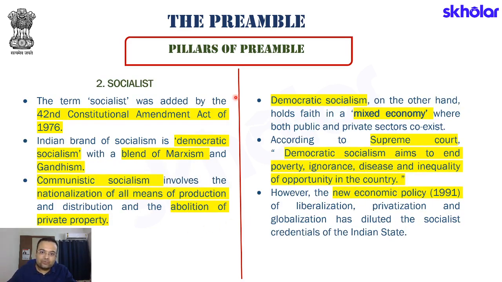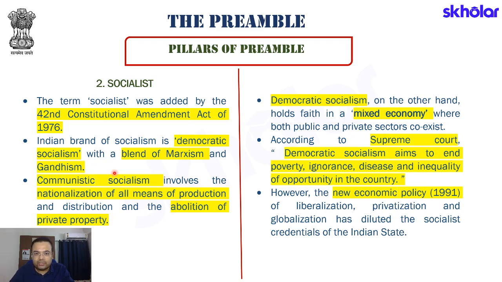Now, the second pillar of the preamble, that is socialist. Something that we need to keep in mind is that the term socialist does not find itself in the pristine form of the preamble. That is the first version of preamble that got created and got inducted in Indian Constitution. The word socialist was not present. What happened? That after 42nd Constitutional Amendment Act of 1976, the word socialist was included. Another important point that we need to understand. Indian brand of socialism is democratic socialism, which is a blend of Marxism and Gandhism.